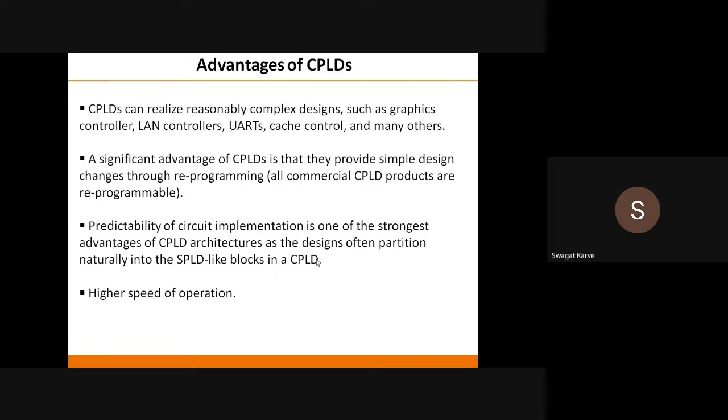And that LAN controller is nothing but it is implemented using CPLD. Then the second, significant advantage of CPLDs is that they provide simple design changes through reprogramming.